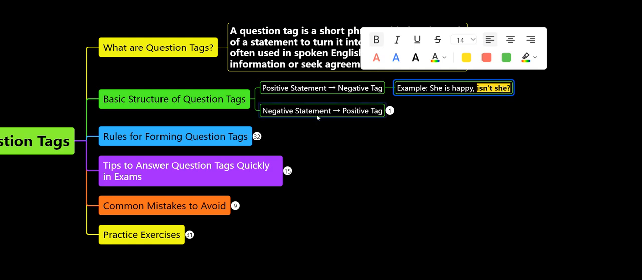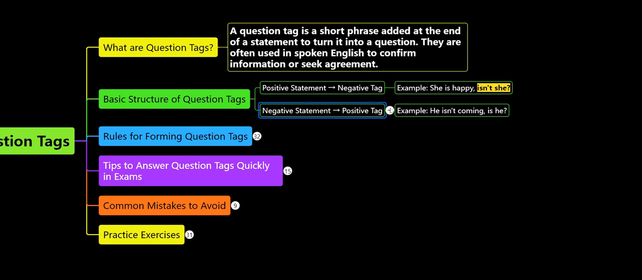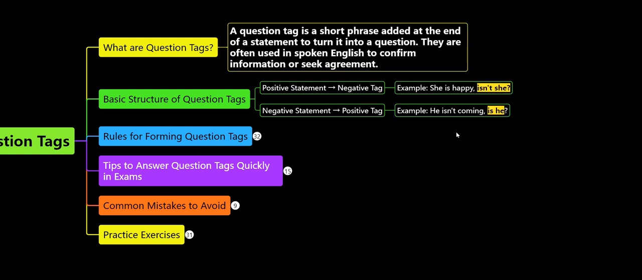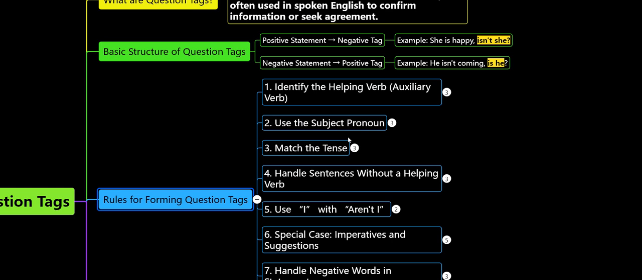Let's see the negative statement. If the statement is negative, we will get a positive tag here, right? So see the example. If the main statement is negative, here we have a negative statement, so the tag is considered a positive one. We have taken the tag in a positive format, right? So let's go with the rules.